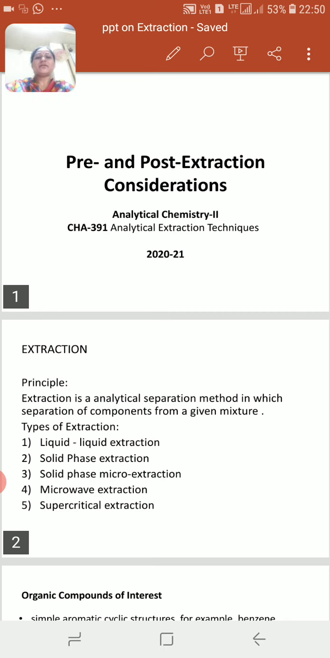So we know what is meant by extraction. Extraction is nothing but a separation. So what is the principle of extraction? Extraction is an analytical separation method in which components are separated from a given sample.